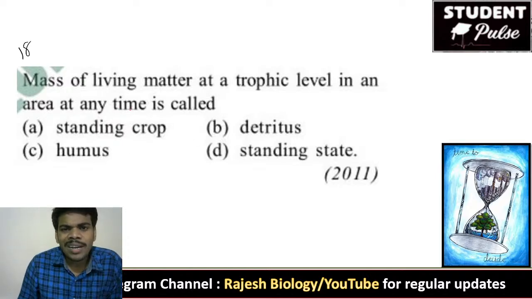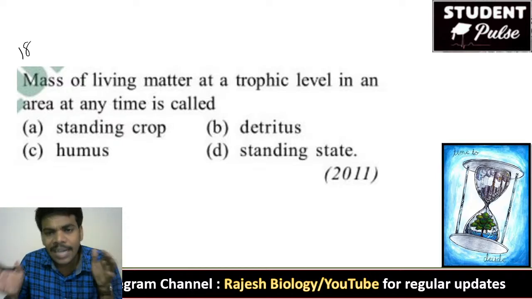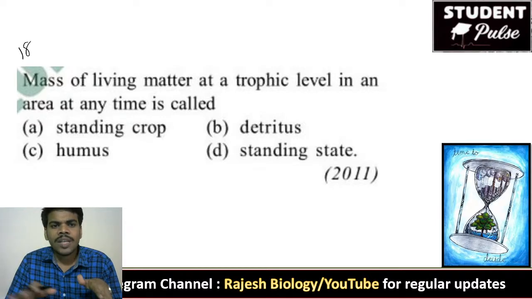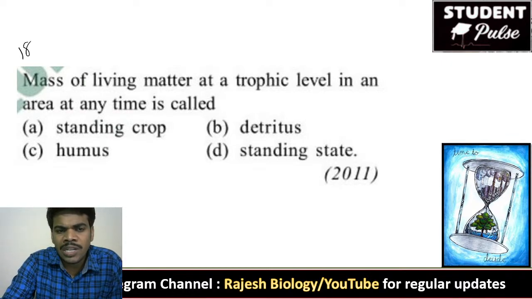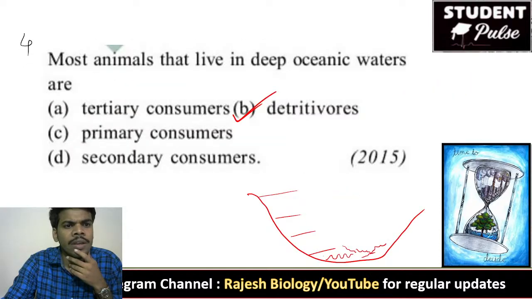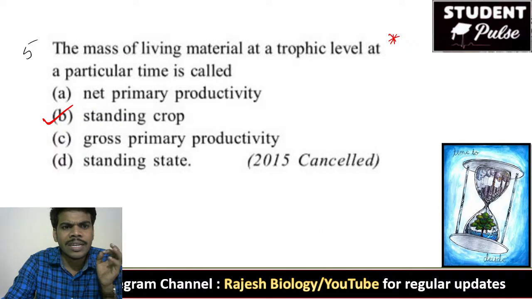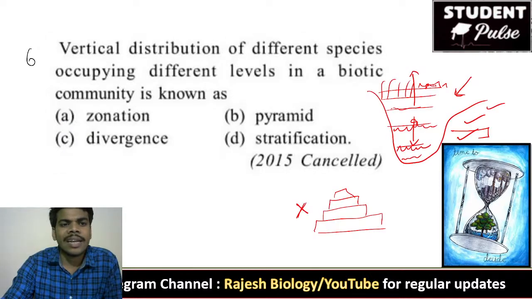Mass of living matter at a trophic level in an area at any time is called. We already crossed this question. I've already told you it is a very important question, maybe the fourth question. Yes, the mass of living material at a trophic level at a particular time is called standing crop.